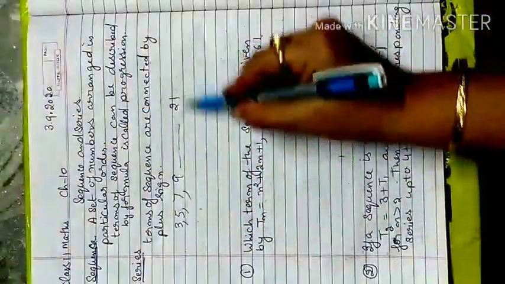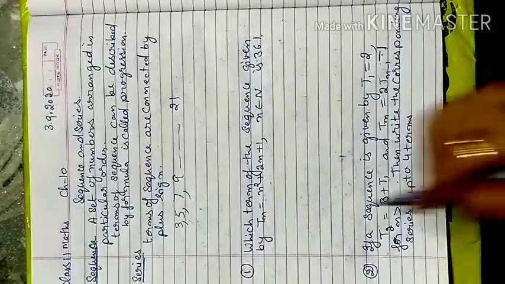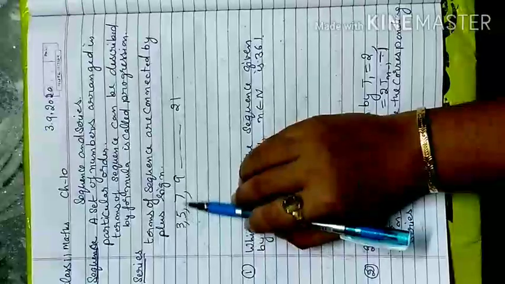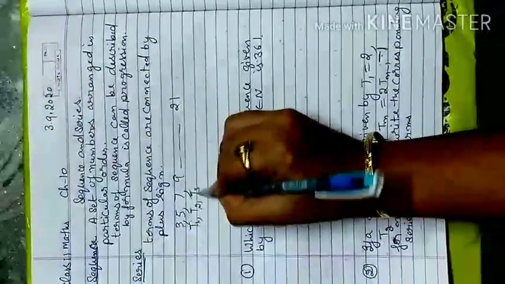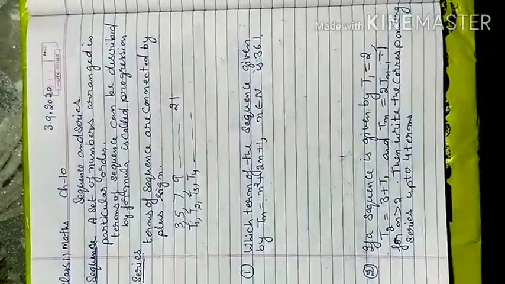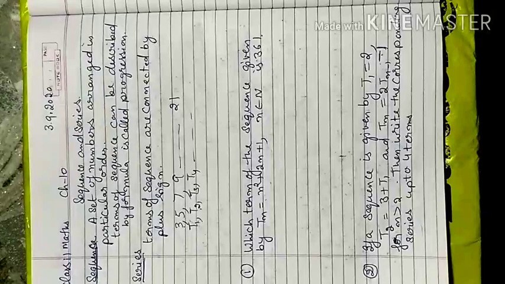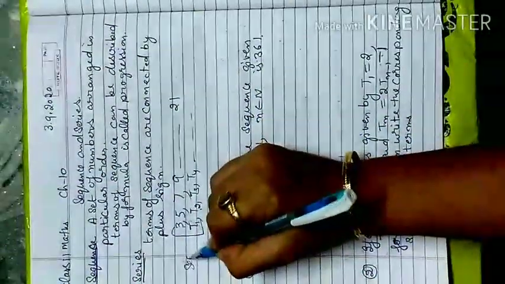अब अगर मेरे पास एक पैटर्न विद कॉमास में अरेंज हो रहा है, सो दिस वन इज टर्म 1, टर्म 2, टर्म 3. So we can say that term 1, term 2, term 3, term 4 arranged in a proper pattern. Okay, so that we call it a sequence. So this is a sequence.